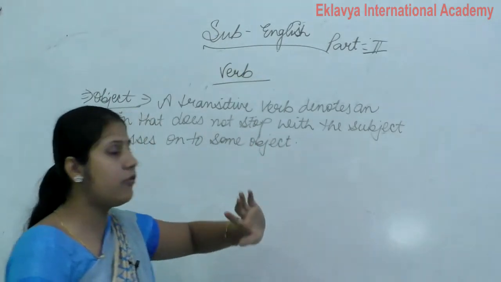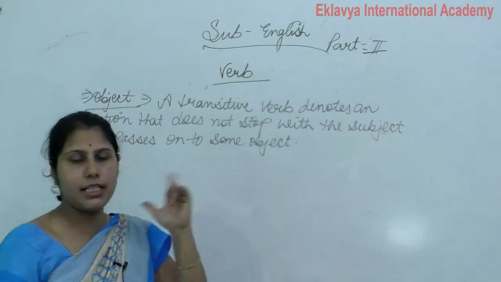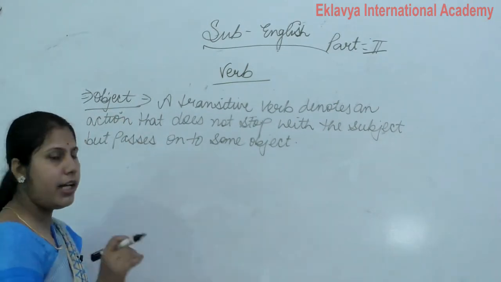Transitive verb takes an object, but in intransitive we don't use an object. In last class we discussed transitive and intransitive.